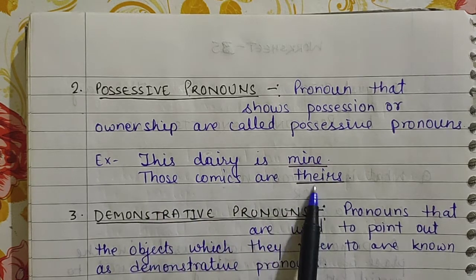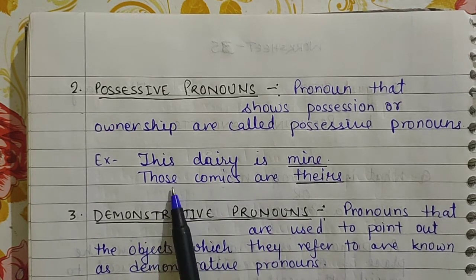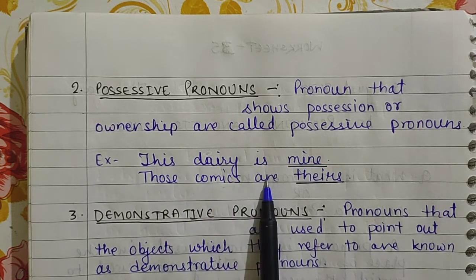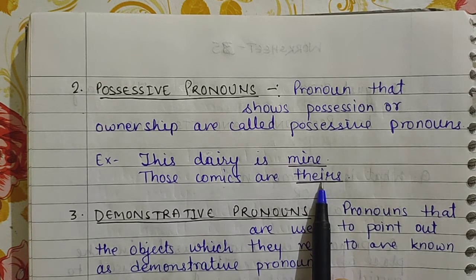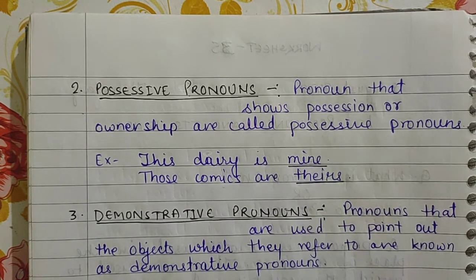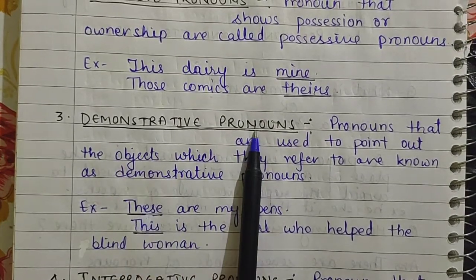Those comics are theirs. It means that the speaker is telling the second person that those comics are theirs. Theirs we use for the third person. Mine we use for the first person. Got it? Next is demonstrative pronouns.